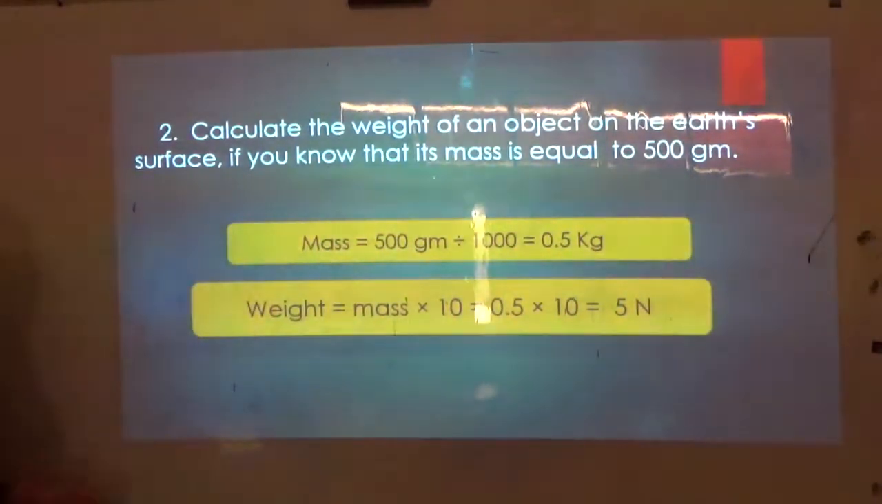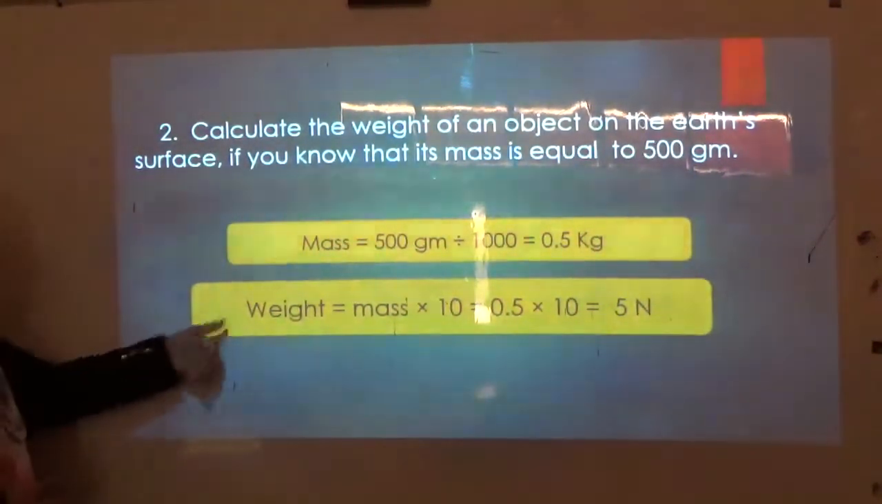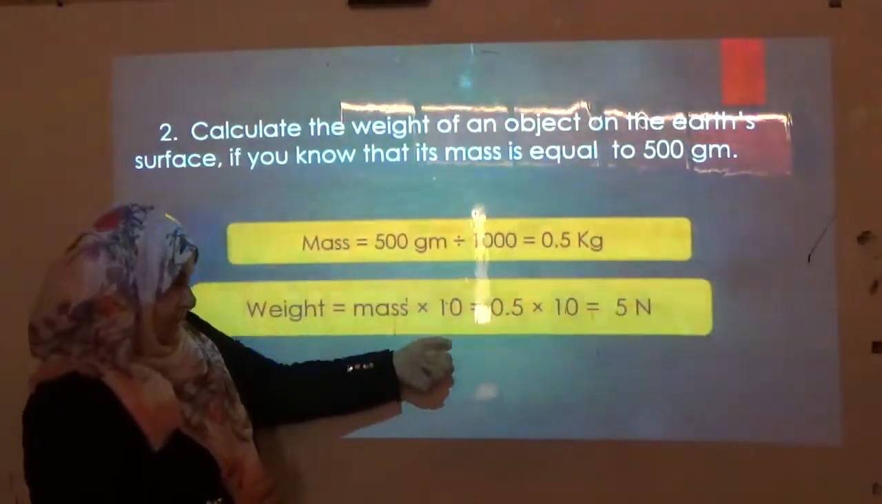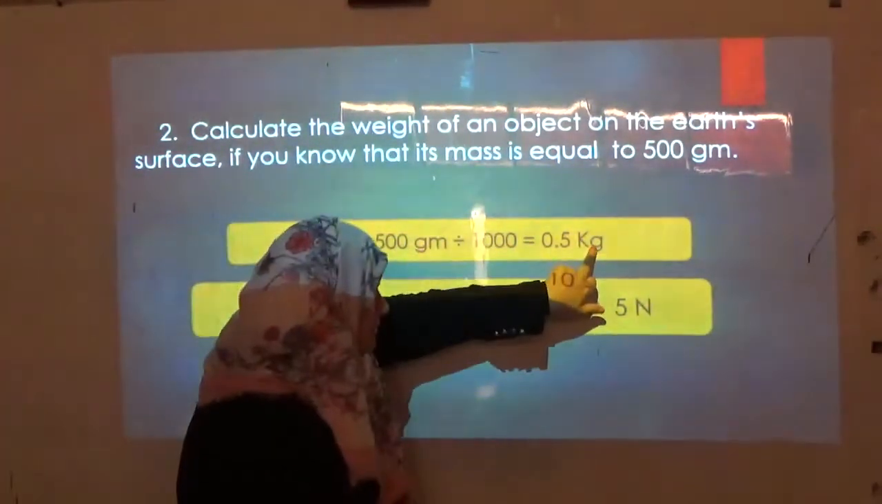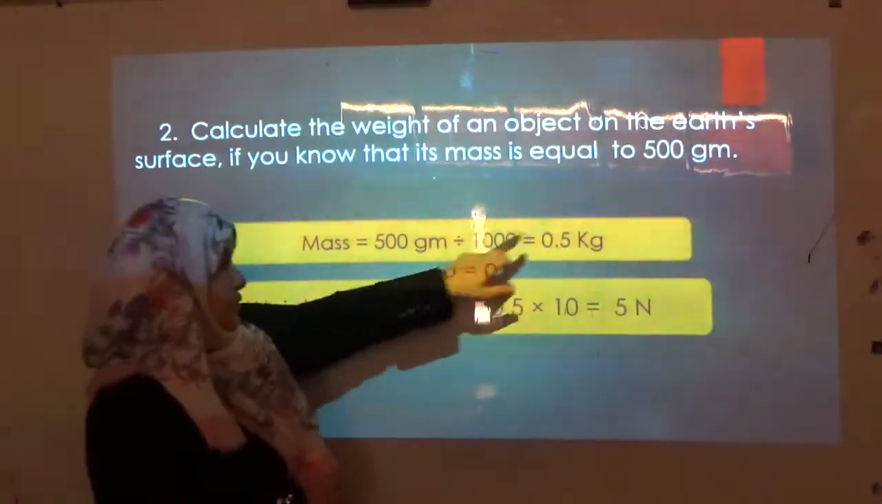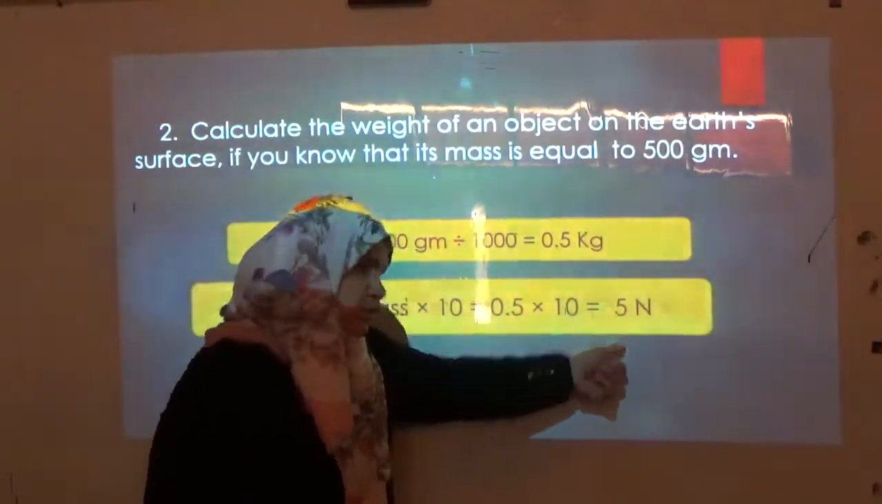Now you can apply the rule that we know. Weight on the Earth equals mass multiplied by 10. Mass is already measured in kilograms. So, it will be 0.5 multiplied by 10, it will be 5 Newton.